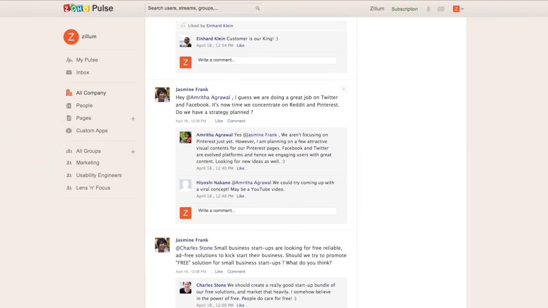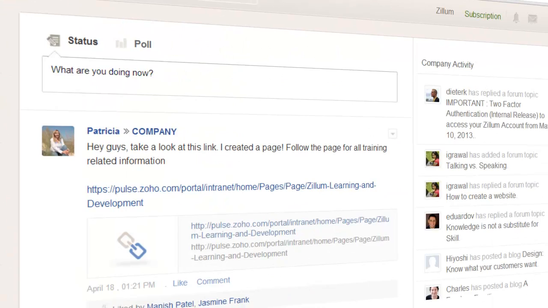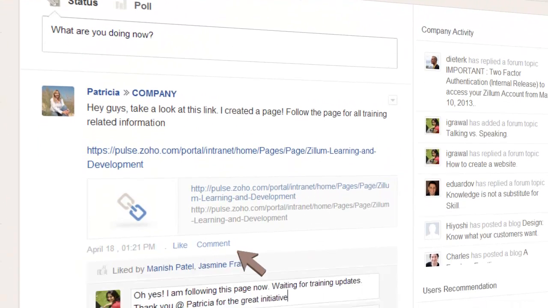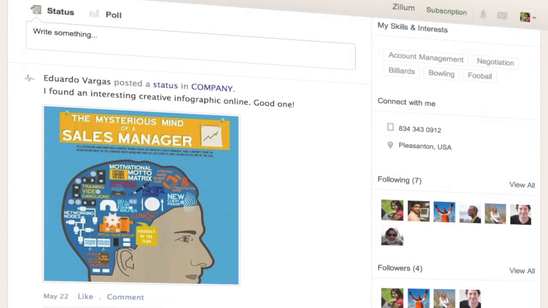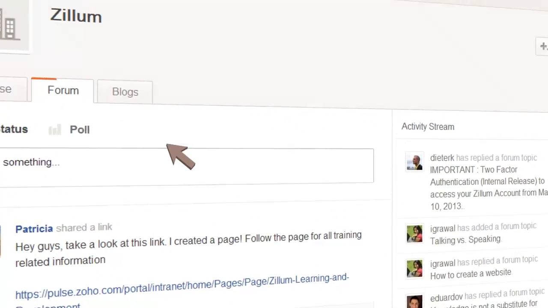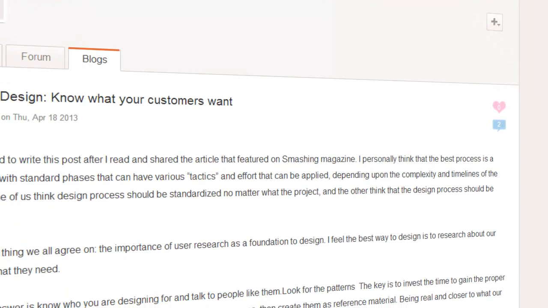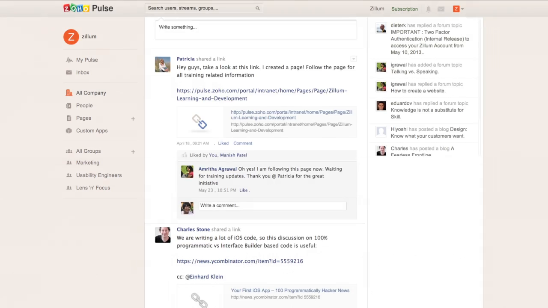Posts on the wall give you a glimpse of what is going on in the organization. You can share your ideas, get responses or comments, attach interesting images and get liked, or even run a company-wide poll. While Forum helps initiate serious discussions, you can use blogs to share your thoughts on anything that interests you and others too. Does this look social?